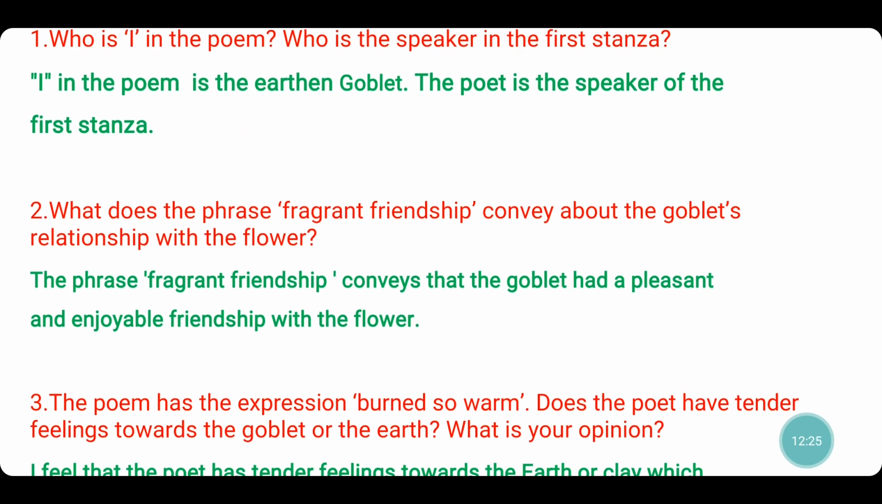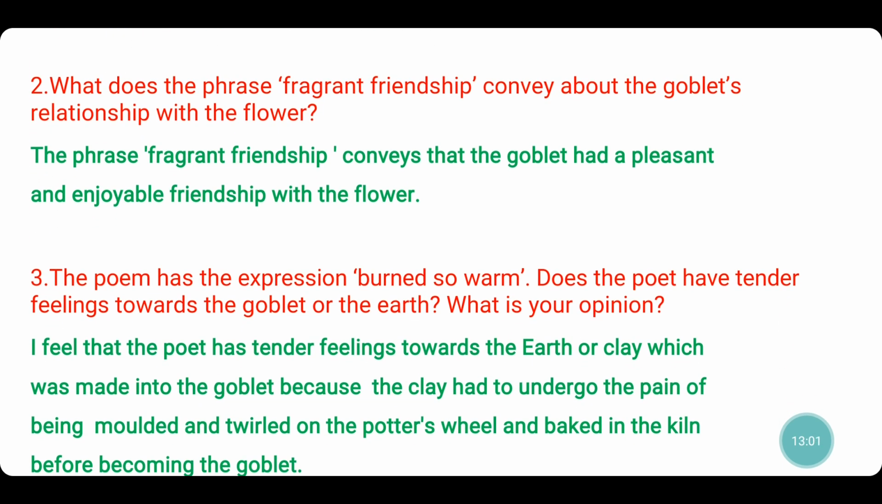On to the second question. What does the phrase fragrant friendship convey about the goblet's relationship with the flower? Fragrant friendship. Fragrance means good smell, nice smell. Okay. Fragrant friendship. What does it say? The phrase fragrant friendship conveys that the goblet had a pleasant and enjoyable friendship with the flower. That means how nice fragrance is. It's very pleasant. It's very enjoyable. Such a type of friendship he had with the flower.